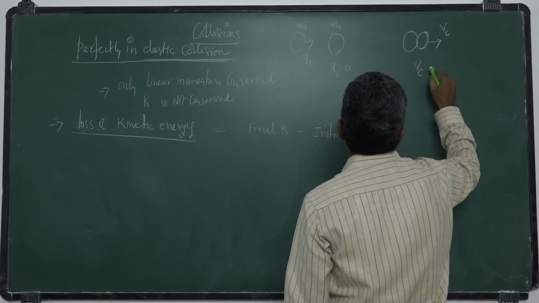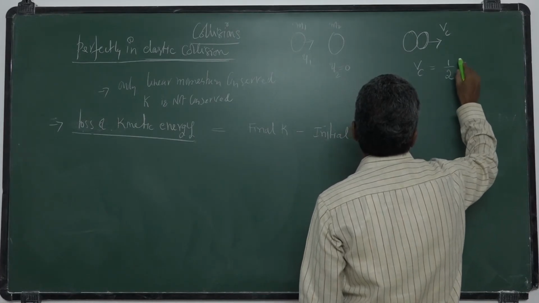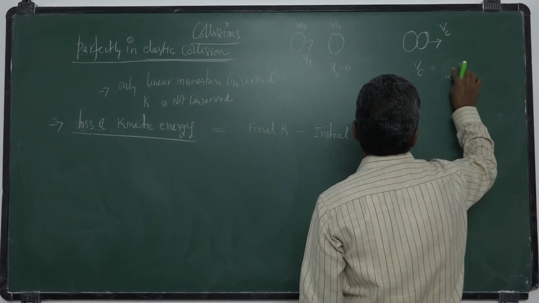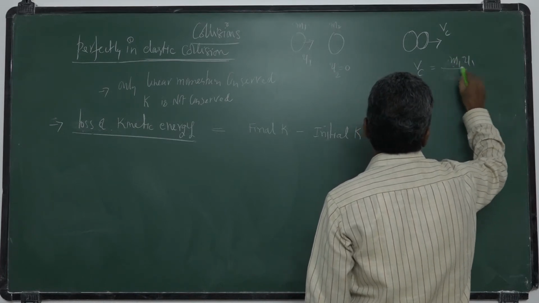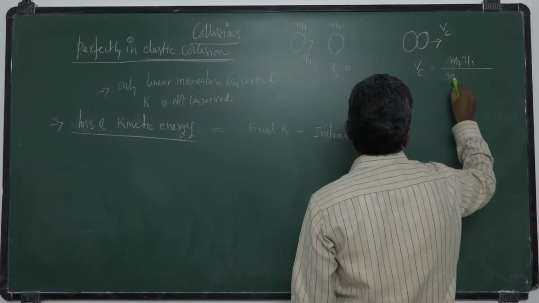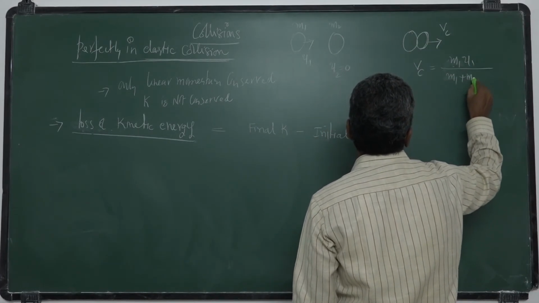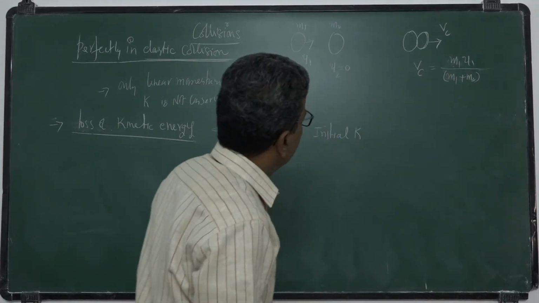So what is Vc? Common velocity is m1 u1 plus m2 u2, m2 u2 becomes 0, by m1 plus m2. Okay. So this is common velocity.